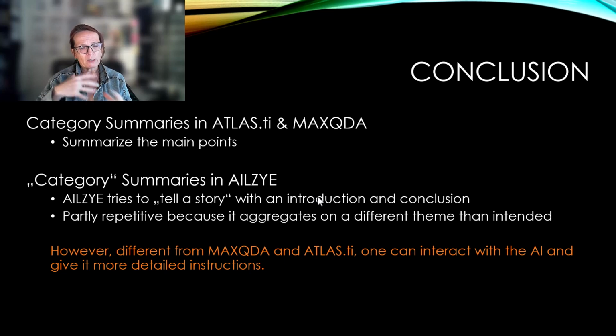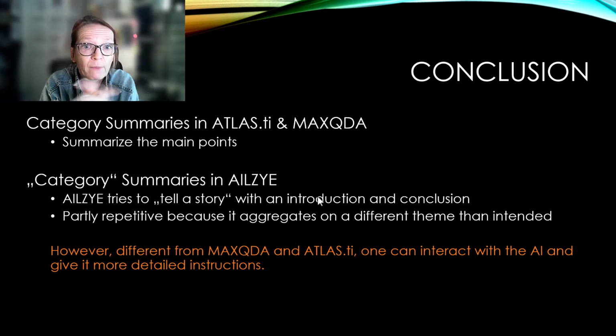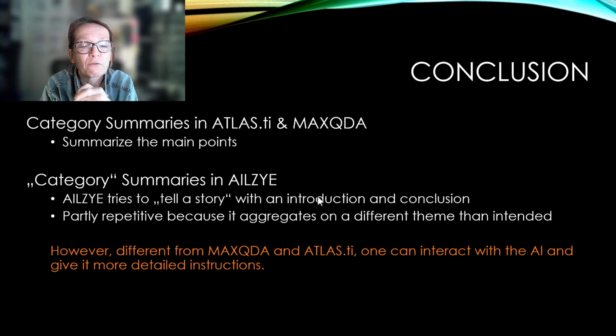And to have that in the code, it's called code memo in MAXQDA. In ATLAS it would be the code comment, but the way ATLAS has set it up, all summaries, document summaries and also code summaries end up in memos. If you would do that for all of your codes, well, you end up with 100 memos. Not talking about the AI coding here, because you might have hundreds and hundreds of AI codes.